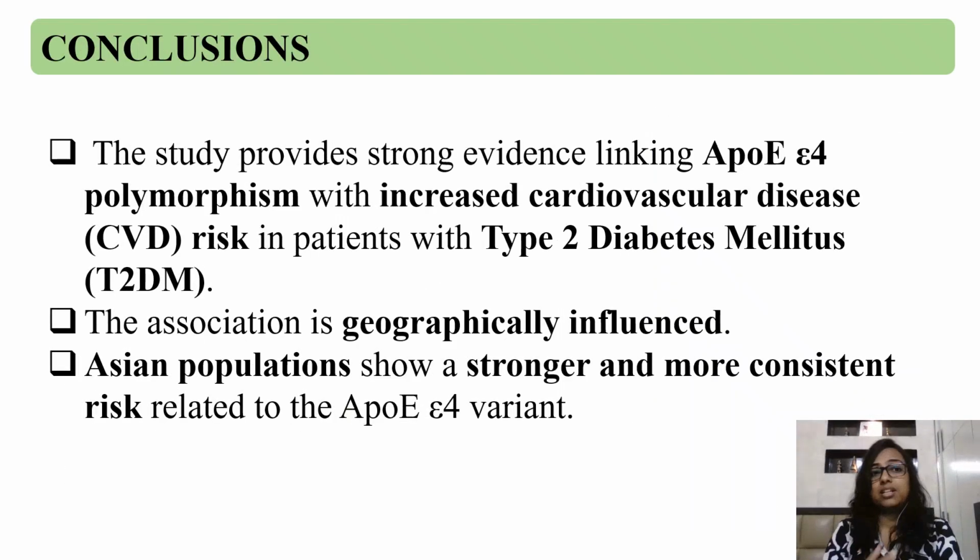So what's the big takeaway? The study provides strong evidence that the epsilon 4 allele is a genetic risk factor for cardiovascular complications in diabetes patients, especially in certain populations. This link helps us to develop personalized healthcare strategies in the near future.